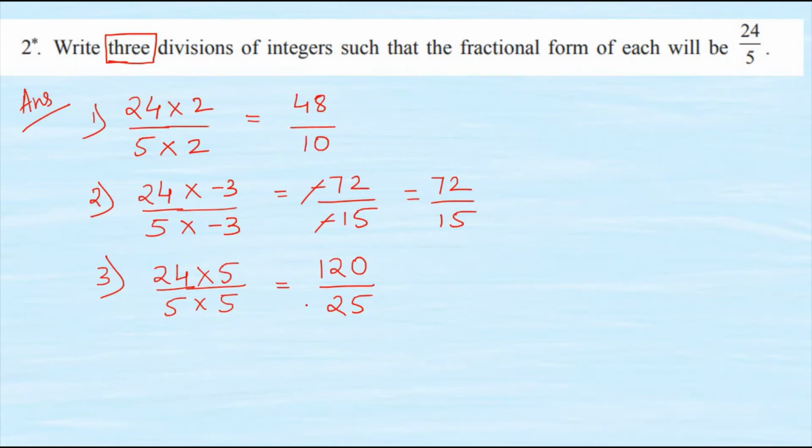Okay. So these are the 3 fractions. After this, we are supposed to write down a sentence.